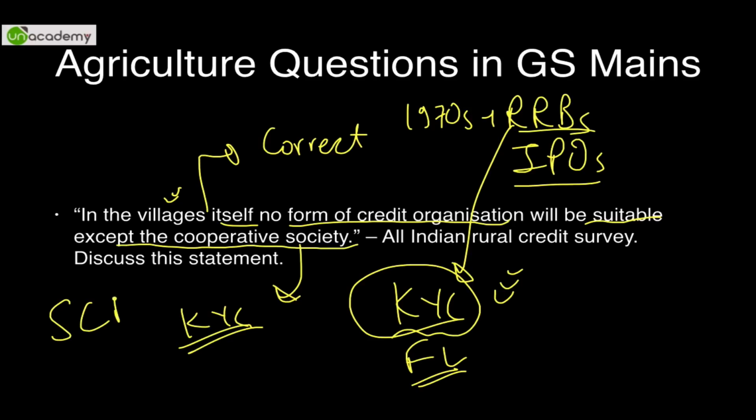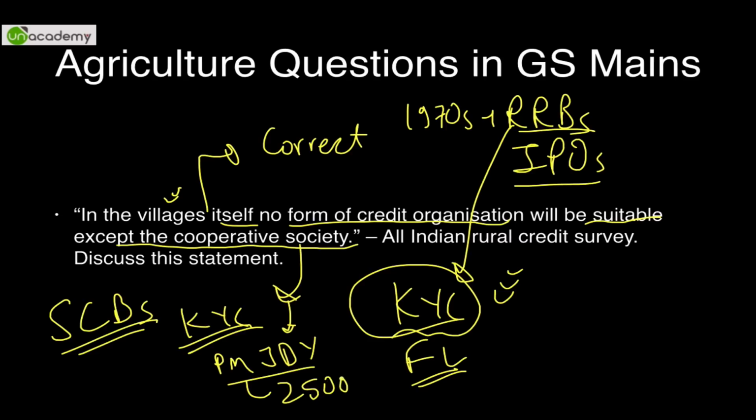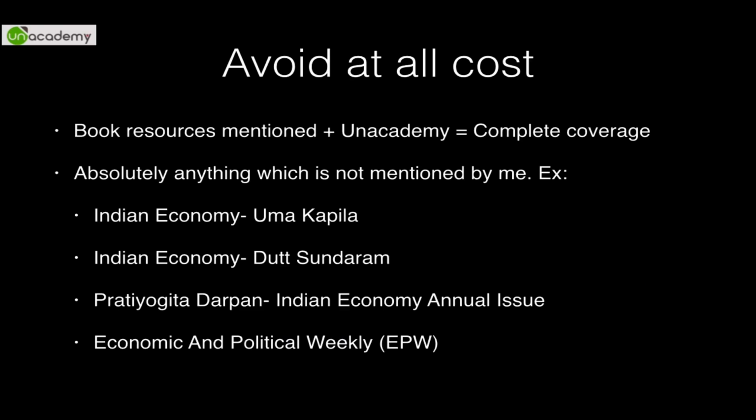And there is also something called scheduled cooperative banks, which you can talk about in this answer. So you should know in what aftermath it came. Kurian sir died, and till also Pradhan Mantri Jan Dhan Yojana came, which had like 2,500 rupees overdraft, so that at least farmers can open bank account, which leads to more than 10 crore bank accounts being opened, which was a world record in itself. So these are the factors around which it should revolve. You can say yes, cooperative society play a good role, but the fact that no form of credit organization will be suitable, that is wrong. So I hope you got something from it.